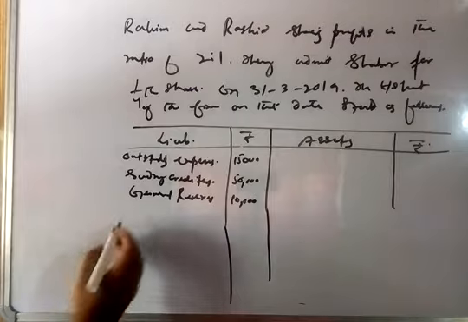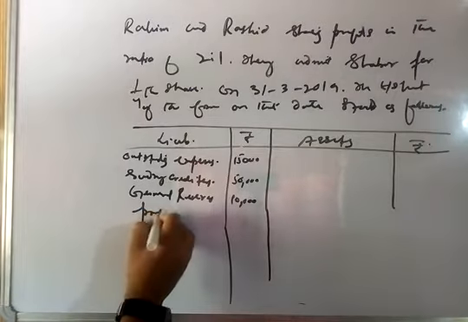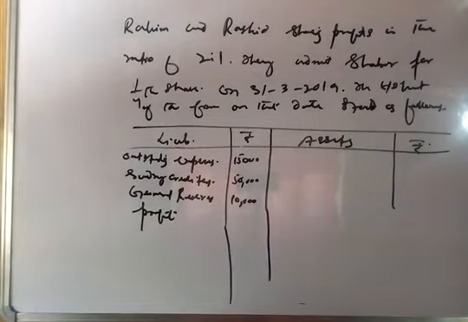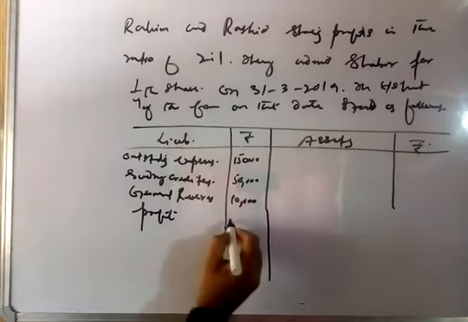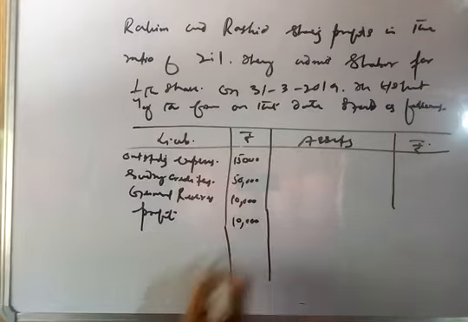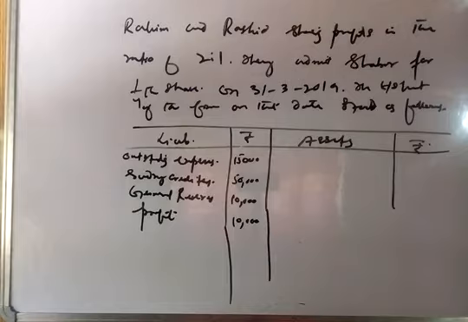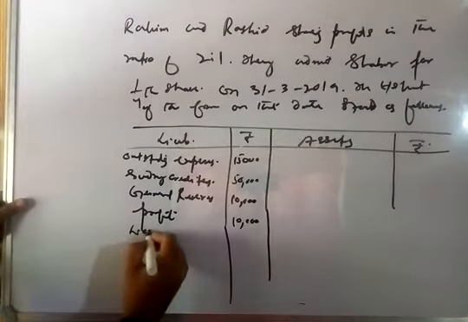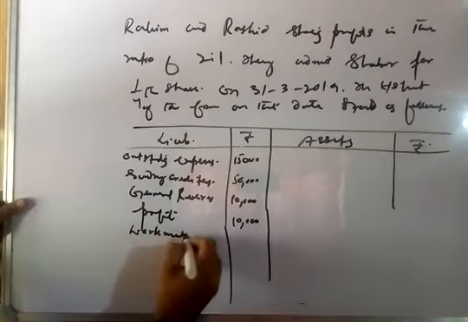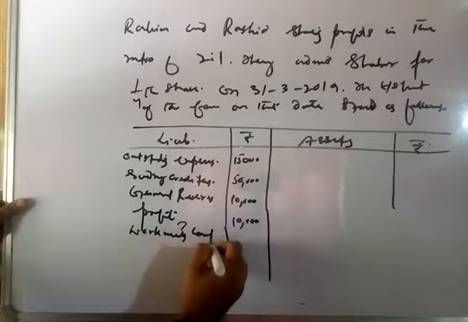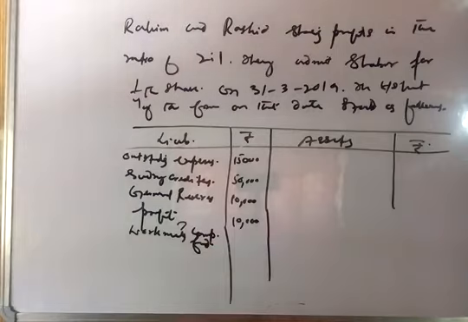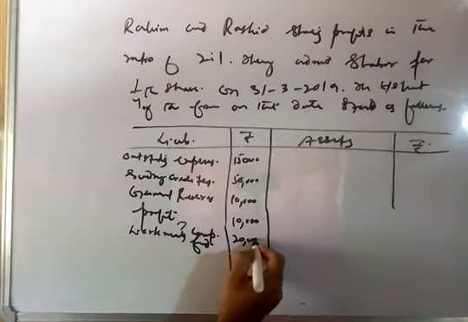Then let us take profit and loss account or profit 10,000. Then workmen's compensation fund. Let us take it 20,000.